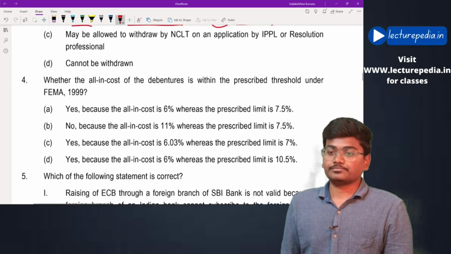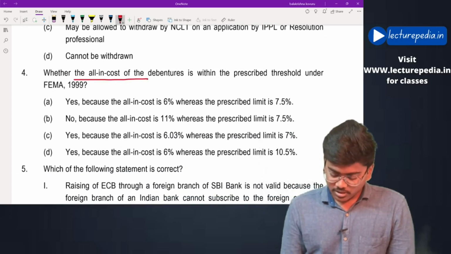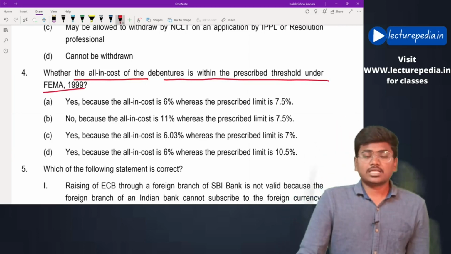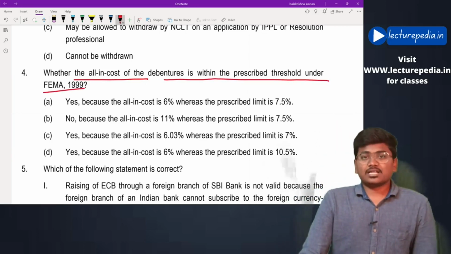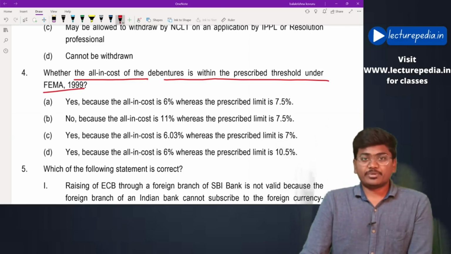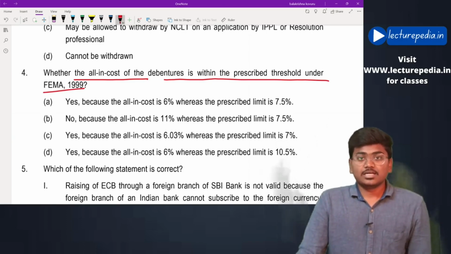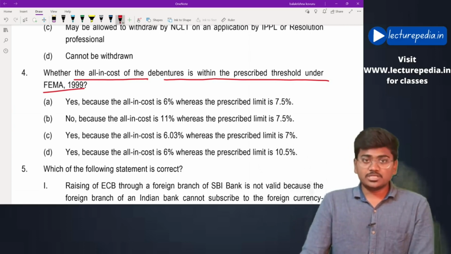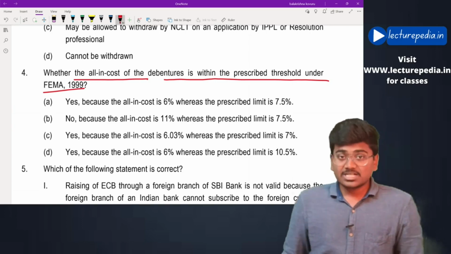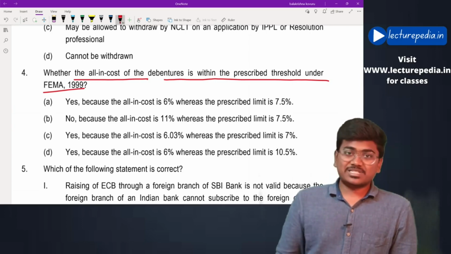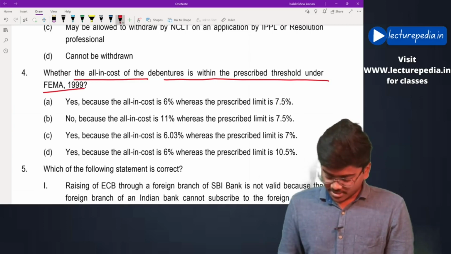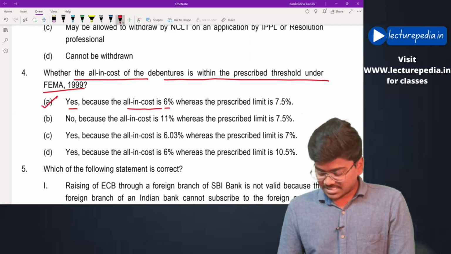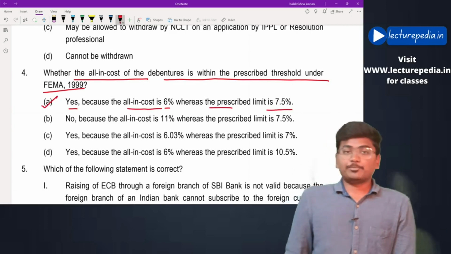Next, whether the all-in cost of the debentures is within the prescribed limit under the FEMA. See, under FEMA, the all-in cost prescribed for external commercial borrowings is 7.5%, whereas in the case study he says that the debentures in the form of ECB are raised at an all-in cost of 6%. Thereby this 6% is within the limit of 7.5%, which is allowed. Answer would be A, yes, because the all-in cost is 6%, whereas the prescribed limit is 7.5%.